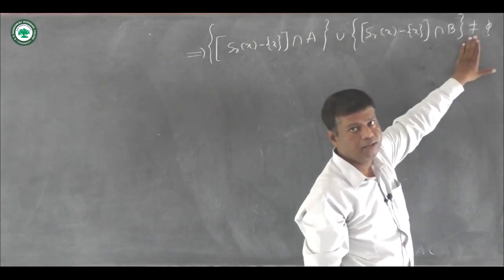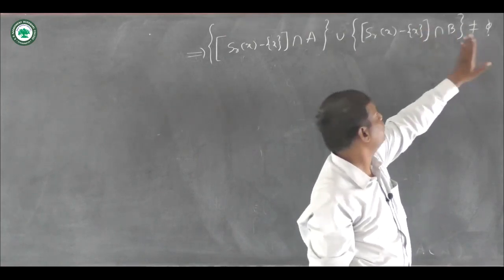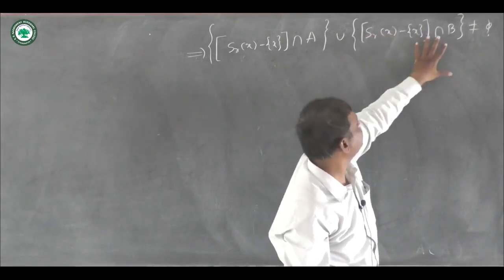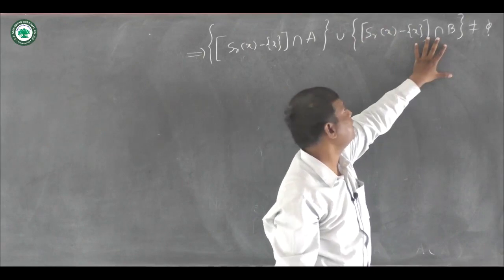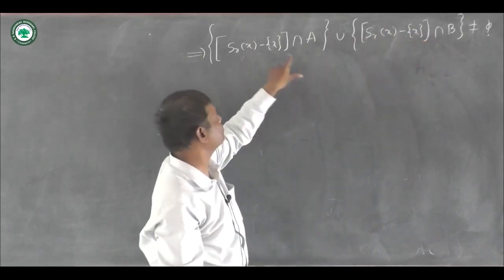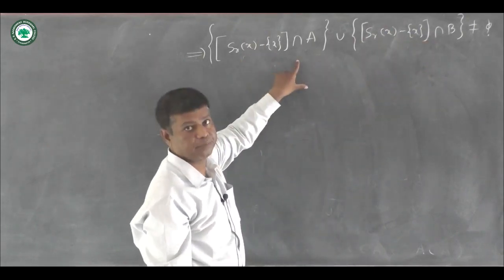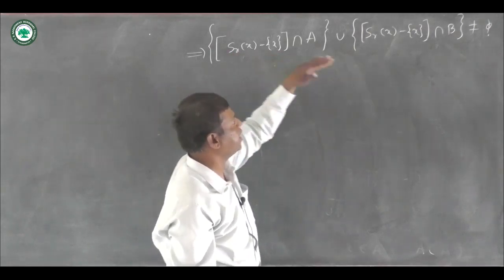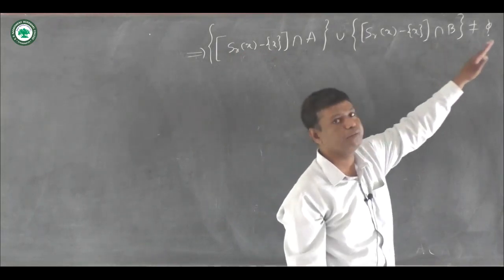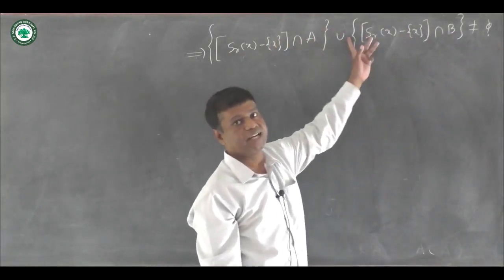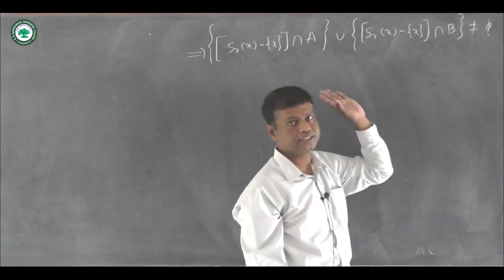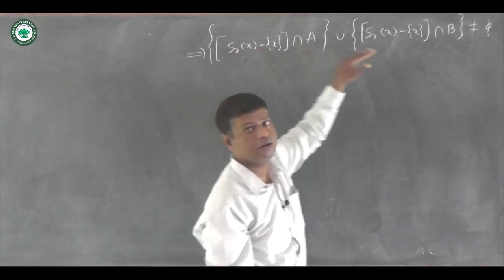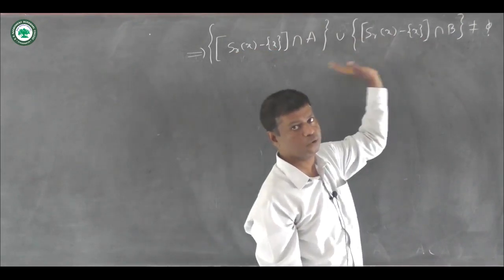It may also be that if this intersection is empty, then we must have this intersection non-empty, because if both intersections were the empty set, then we would get phi union phi is not equal to phi, which is a contradiction. It means that either this intersection is non-empty or this intersection is non-empty, or both.